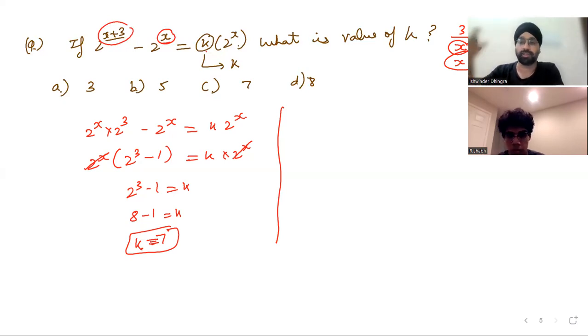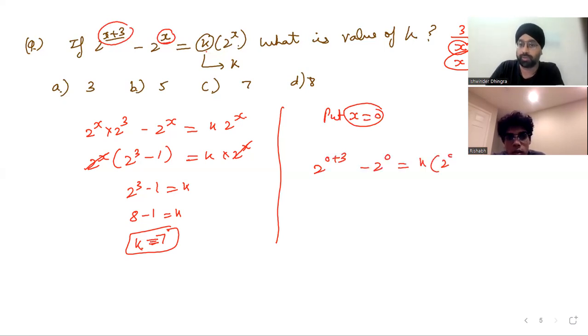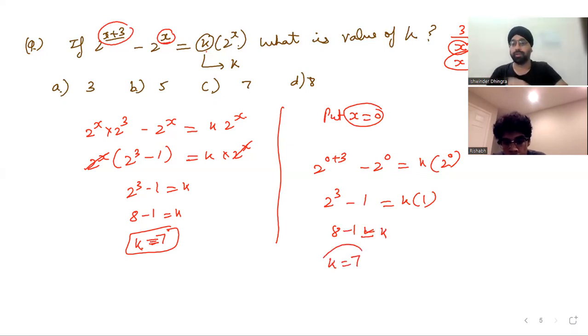We'll discuss a lot of strategies, a lot of ways to handle this. Now, let's suppose if I put x equal to 0 over here, what will happen? 2 raised to power 0 plus 3 minus 2 raised to power 0, which is k into 2 raised to power 0. So that will be 2 raised to power 3 minus 1, k into 8 minus 1 is equal to k, and the value of k is 7. Can you see? It's a very direct approach. Yes or no? Yeah.